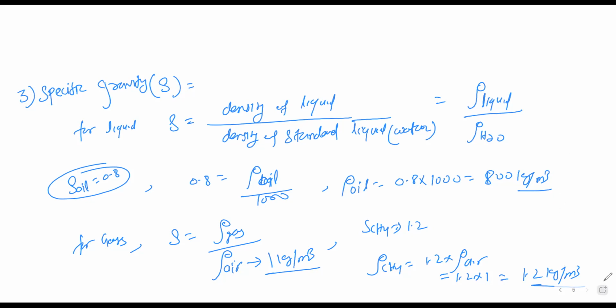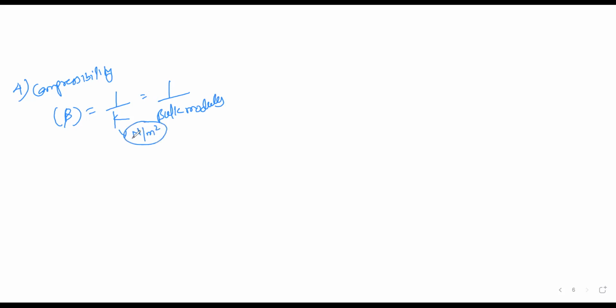Okay, so fine. We'll move to the next property, that is the compressibility. It's very, very important, and I will tell you why it is important. Compressibility is indicated by beta, and beta is the reciprocal of the bulk modulus, so beta is 1 by bulk modulus. The unit of bulk modulus is Newton per meter square.